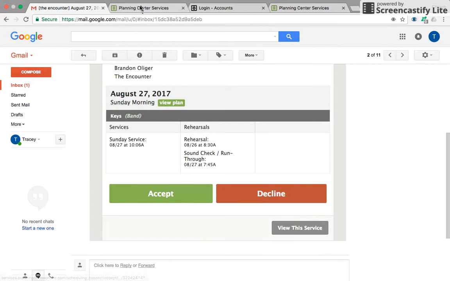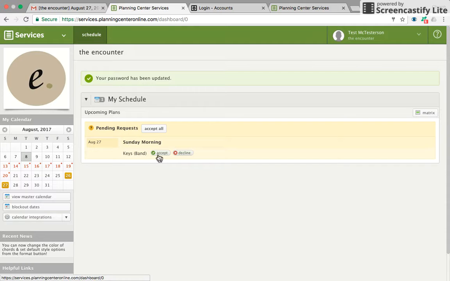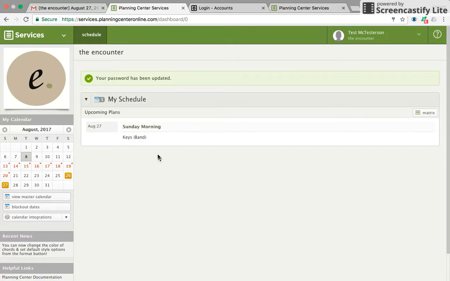So we can either click accept or decline here, or we can go in here. Let's say he's going to accept. Awesome. So now he can see that he's scheduled for this, that he's accepted. If he needs to go back and decline, he still can. But the earlier that you do that, the better. Declining last minute is never fun for volunteers because it's just hard to scramble and find a sub.